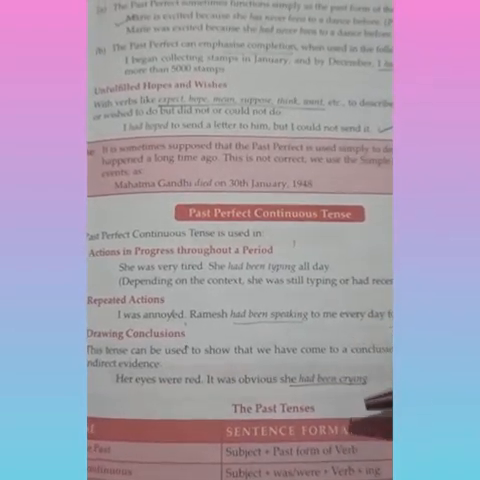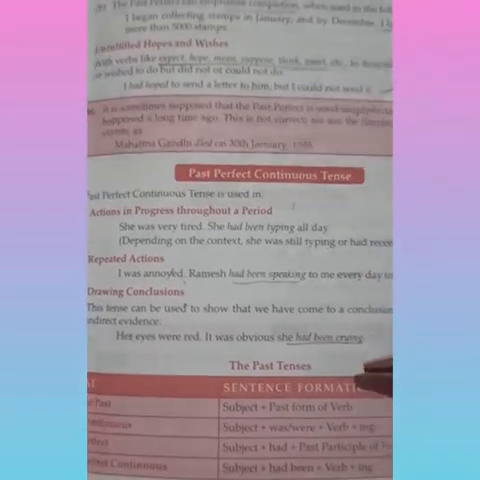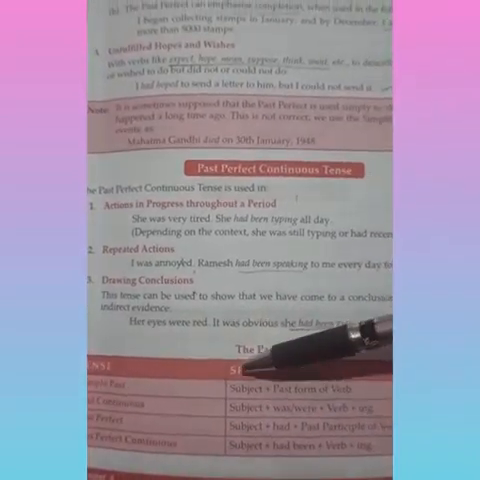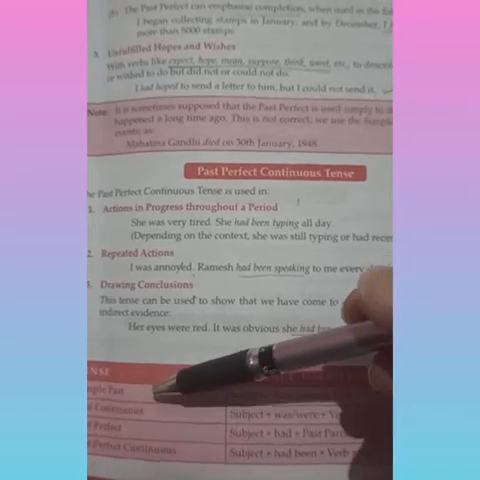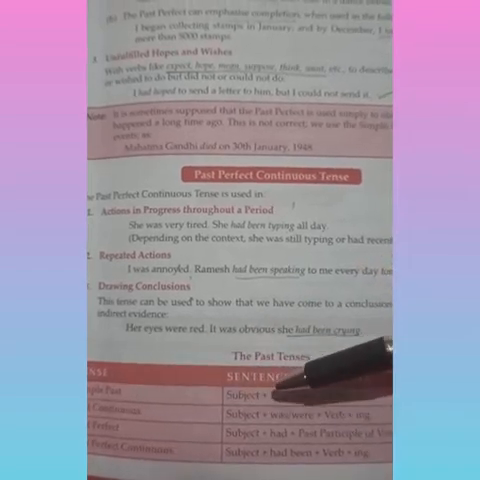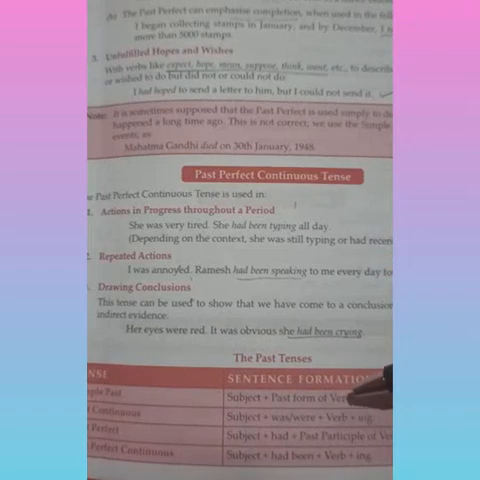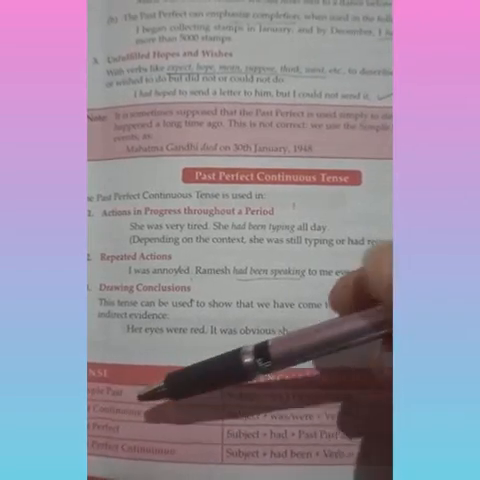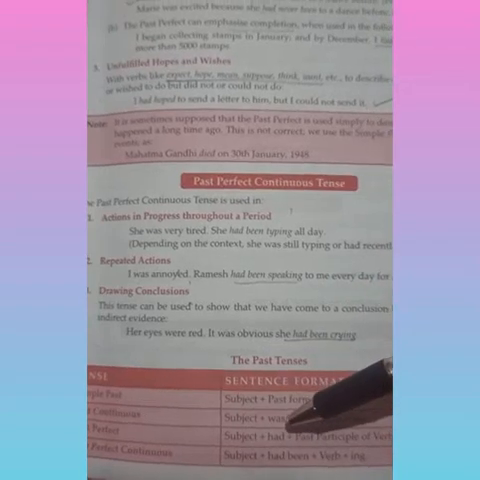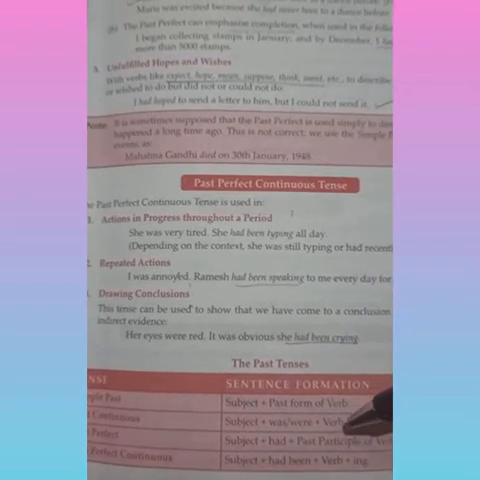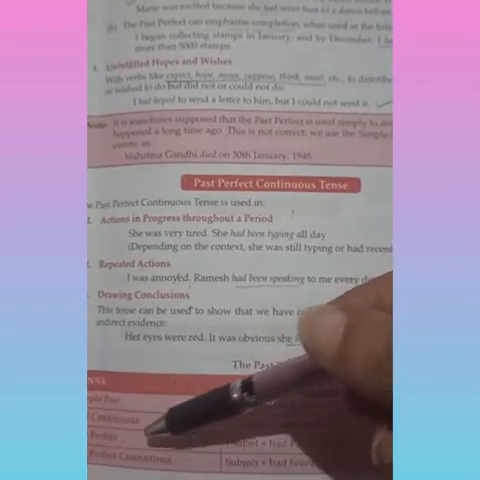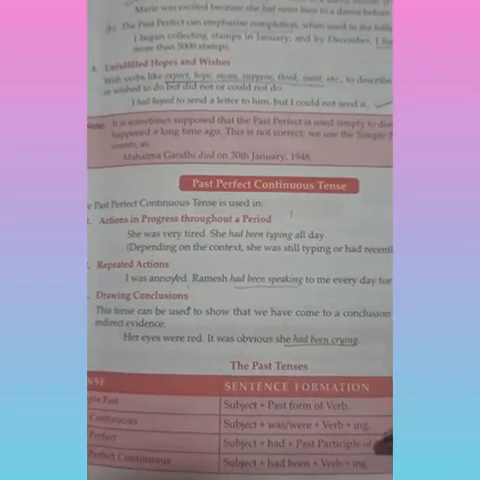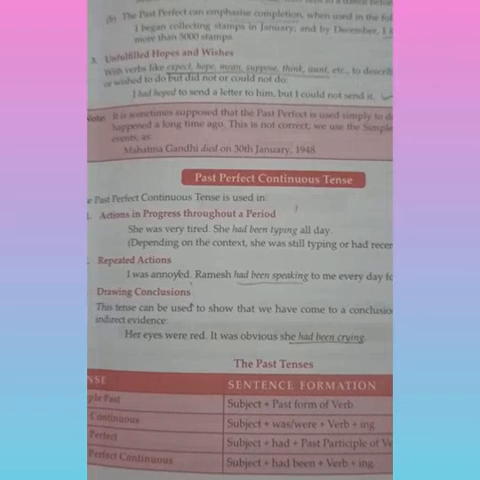Now, what rules do we use for the sentence formations for the past tenses? Simple past, we use subject plus past form of verb. Past continuous, subject plus was, were plus verb plus ing. Like he was singing. Past perfect, subject plus had plus past participle of the verb. Past perfect continuous, we use subject plus had been plus verb plus ing.